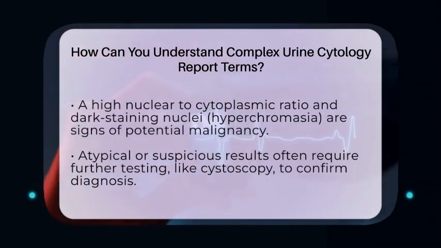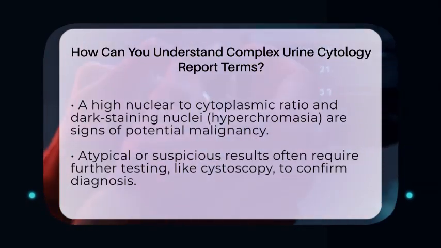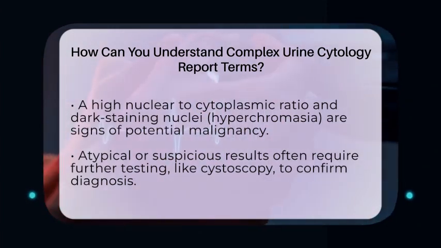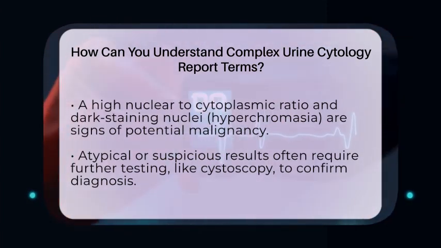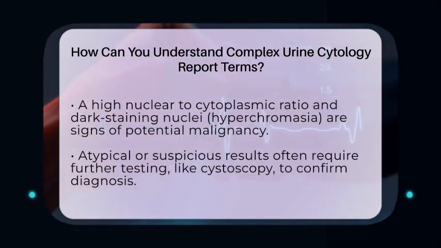Pleomorphism describes variation in cell or nuclear size and shape, another feature of malignancy. Increased cell division, called mitotic figures, can also suggest cancer activity. Sometimes, cells show atypical degeneration, which means they look abnormal but might not be cancer.